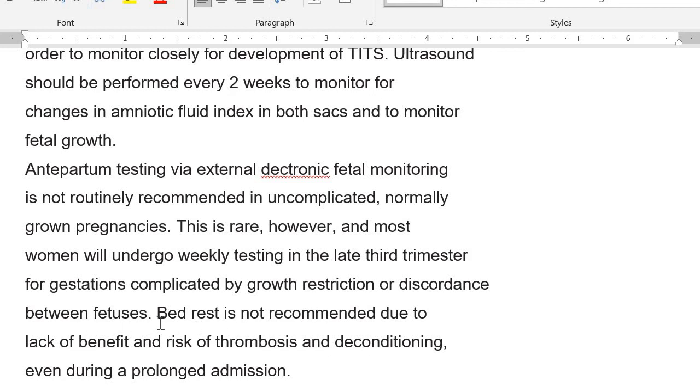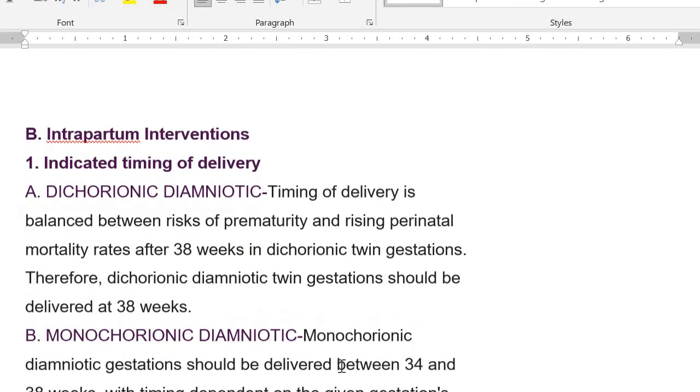So if you are suspecting IUGR, or there is more than 20% difference in the size of the two twins, you should deliver the fetuses. But if the discrepancy in size is less than 20%, then you are going to offer them weekly monitoring. Bed rest is not recommended due to lack of benefit and the increased risk of thrombosis and deconditioning, even during a prolonged admission. So she has to walk.